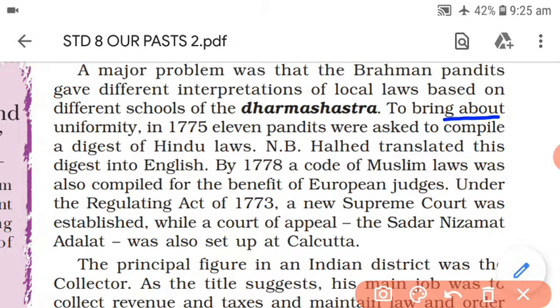But to bring about uniformity, which means everything should be equal, in 1775, 11 Pandits were asked to compile a digest of Hindu laws, so that now the Hindu laws would be interpreted uniformly, and there could be some uniformity in the laws.